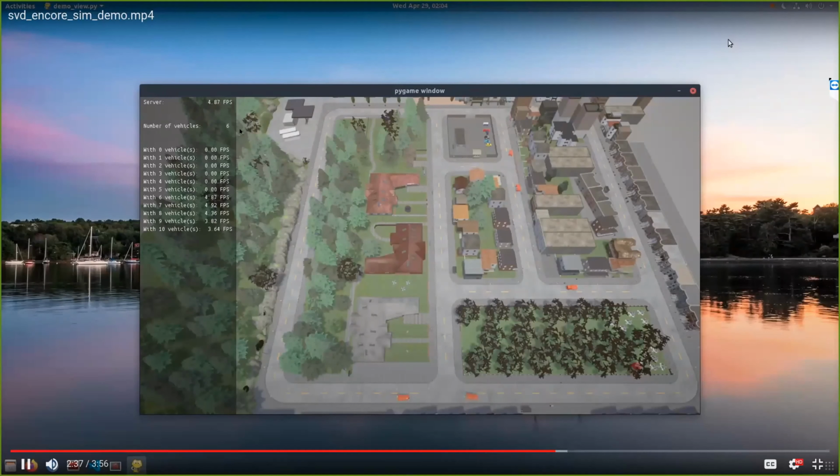As we can see, the number of vehicles currently is 6, and the column with 6 vehicle FPS is currently averaging its FPS number. So this is how we conducted this experiment, and at the end, I am skipping through.